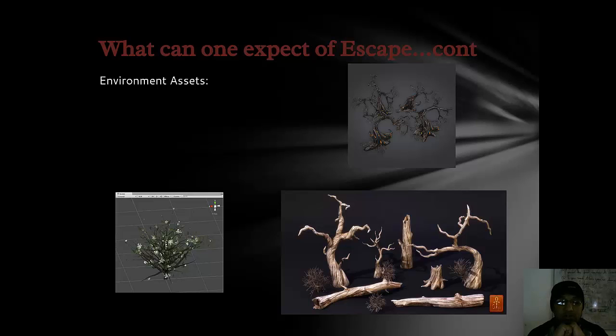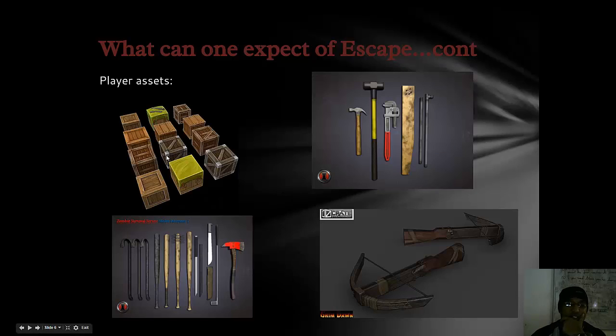Okay, and in terms of assets, there are assets which you could find in my game environment, which can be downloaded from the Unity Asset Store, such as the trees, plants, vegetation, crates, and player assets such as weapons, tools, and things to go through the game as you progress or need them.